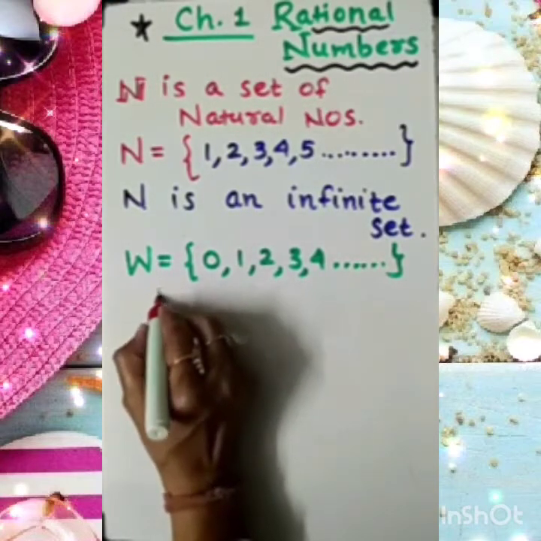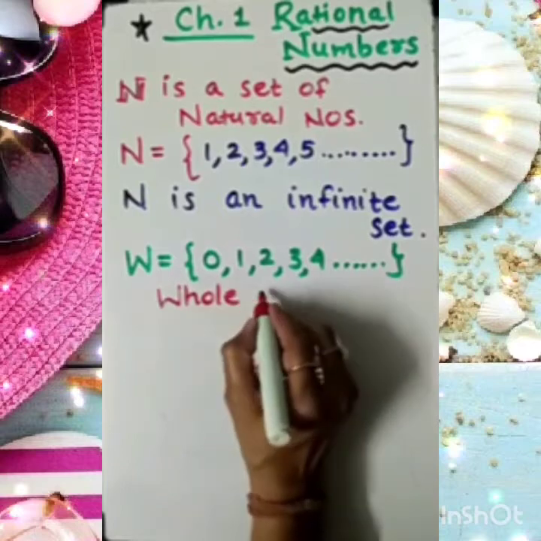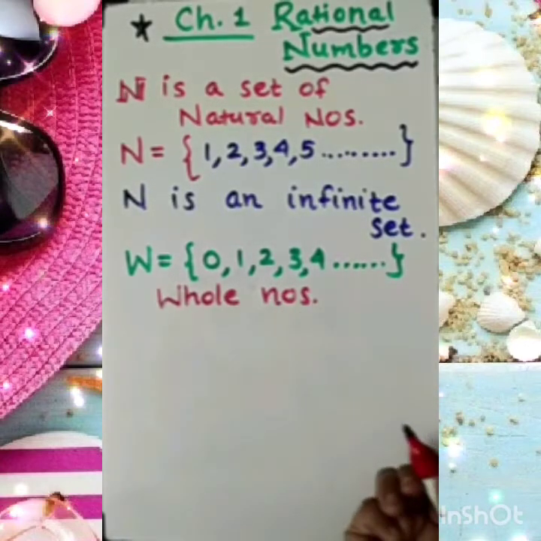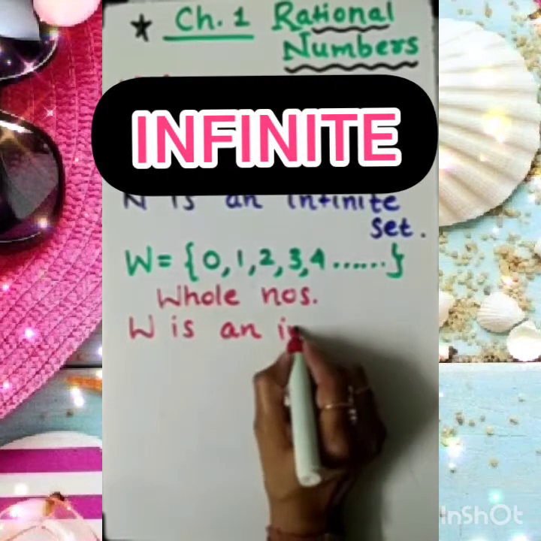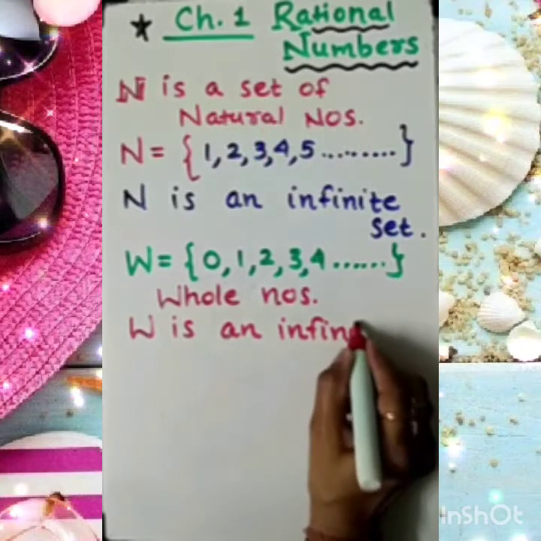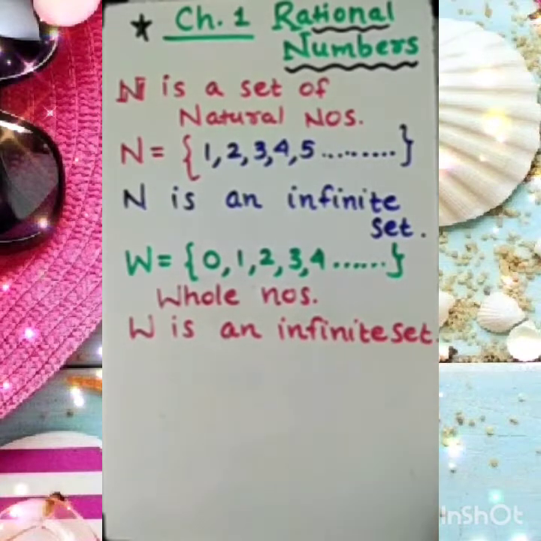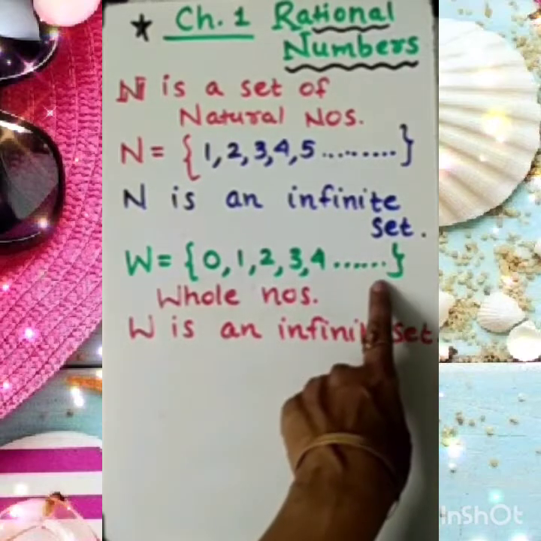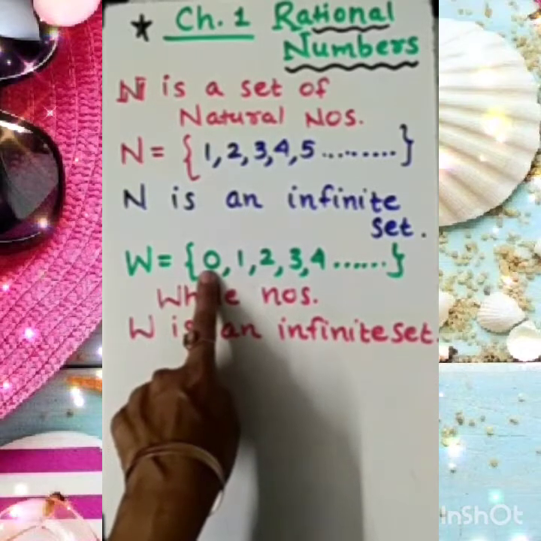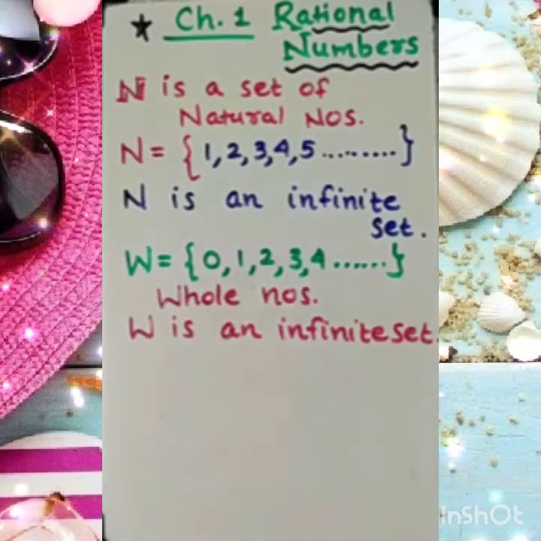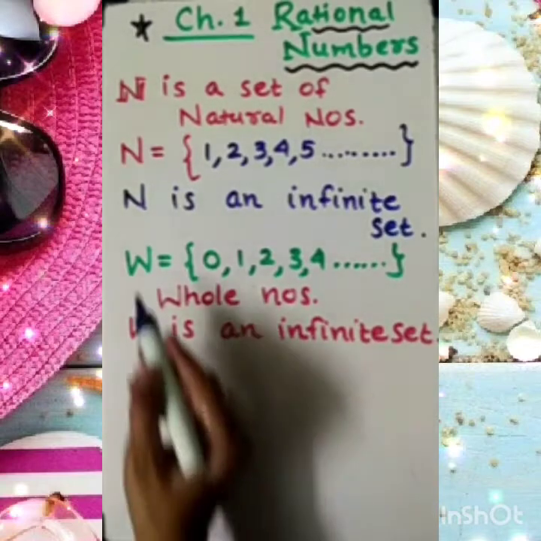I am mentioning it here: this is the set of whole numbers. And besides this, W is an infinite set. Clear to you? This is also a set of infinite numbers. We can't say the last number of this set, but the least number, the smallest member of this set, is 0. So, my dear student, one more set I introduce after W is I.